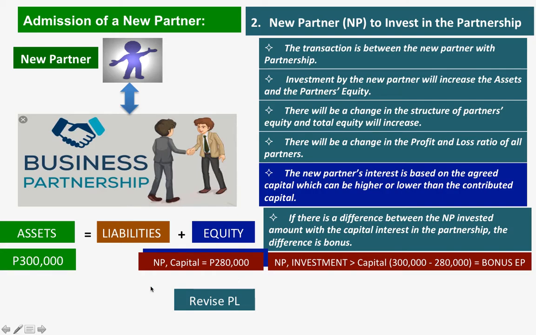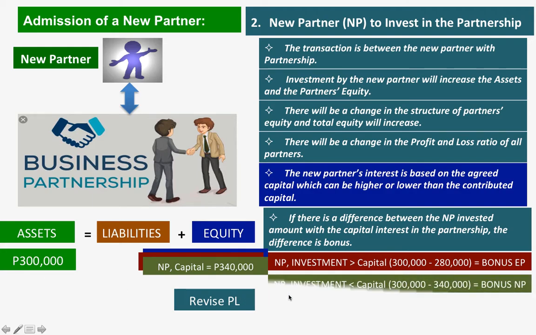However, in situations like the new partner capital that was given to him is 340,000 for a 300,000 investment, the new partner's investment is less than the capital, so the difference, which in this case is 40,000, is a bonus that will be given to the new partner.